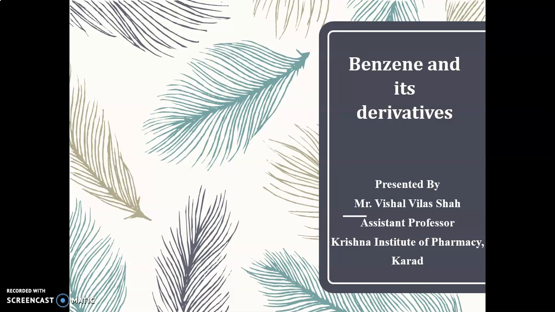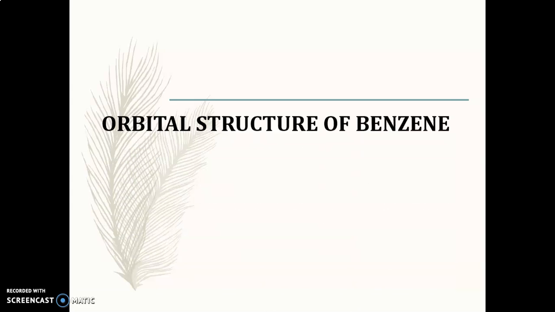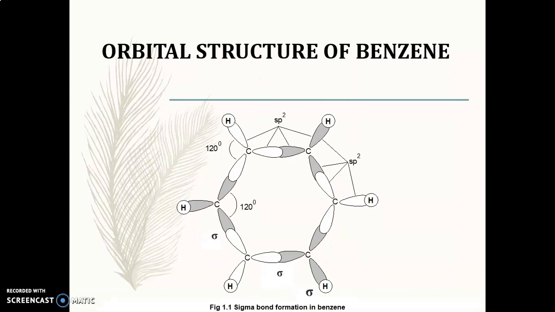Benzene and its derivatives. Now, in the last lecture, we started with the orbital structure of benzene. In that case, we saw how sigma bonds are formed between carbon-carbon and between carbon and hydrogen atoms. So we will just revise, and we will start with how pi bonds are formed.